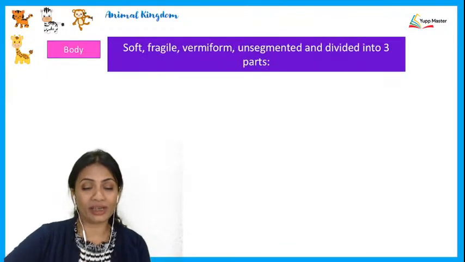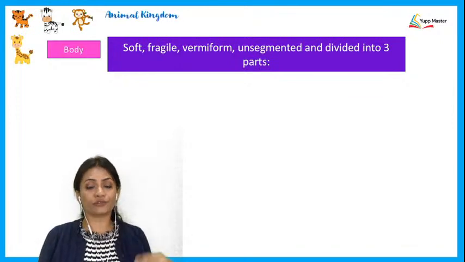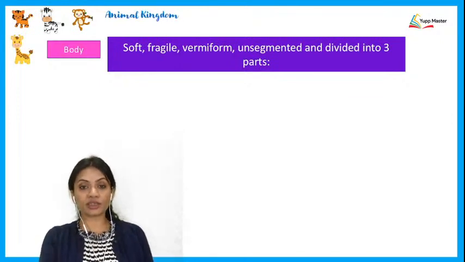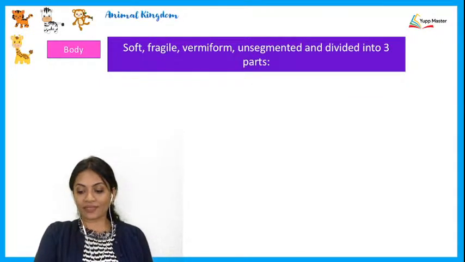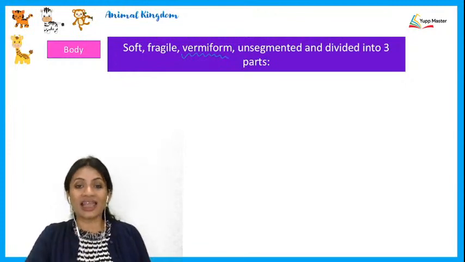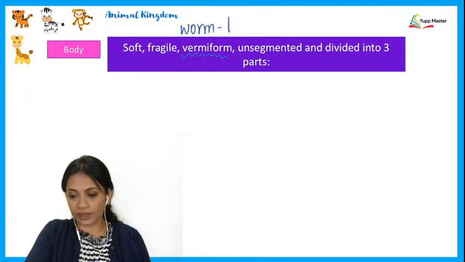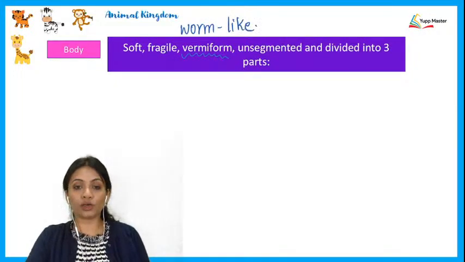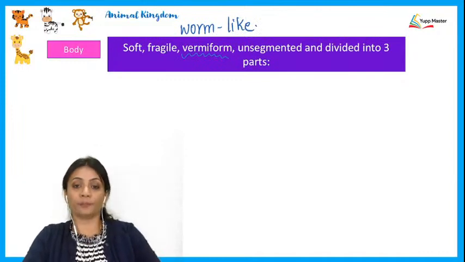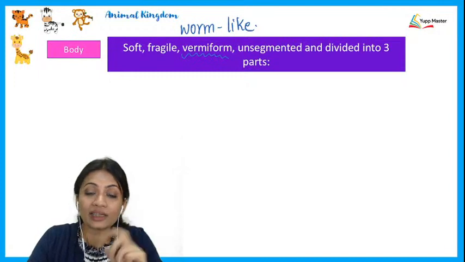Next, talking about the body. Very distinguishing body. As I told you, it looks like a worm. So we see that it is soft, it is fragile. Look at this third word over here, and that word is vermiform. When we say it is vermiform, it means that it is worm-like, worm form. Then we say that it is unsegmented and it is divided into basically three parts.